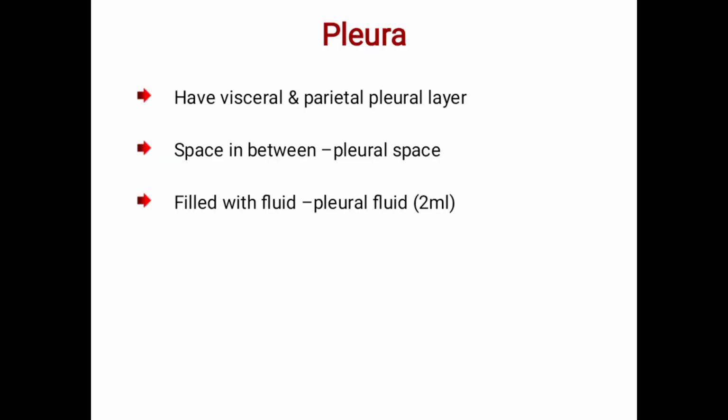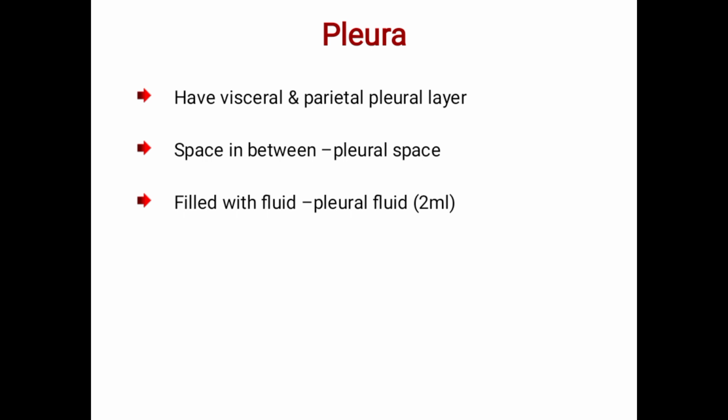Next, we come to the pleura. So around the lungs, a membrane called the pleura covers the lungs. There are two types of pleura.